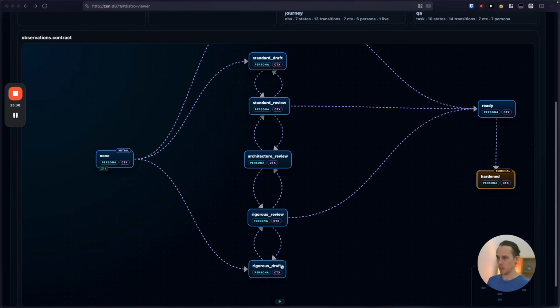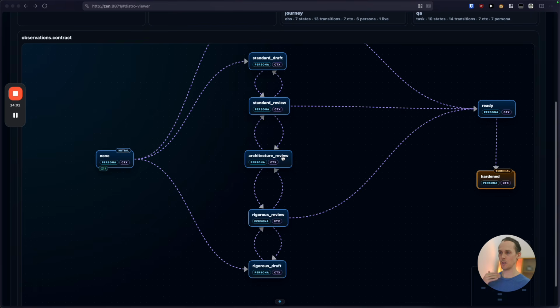And similar down here, we have rigorous draft and rigorous review. So this is going to create more feedback and more review. It's a little bit larger. It's going to have different schemas. It's going to require more details because it's a bigger problem or a bigger fix that's required. And again, it can always pass from rigorous review up to the architect, or it can skip and go straight to ready. And notice that the architect isn't the one that goes to ready.